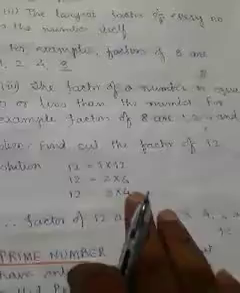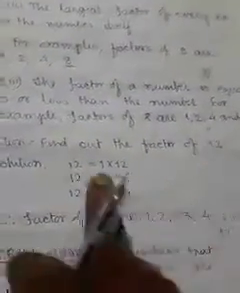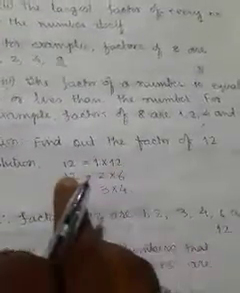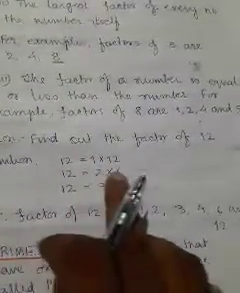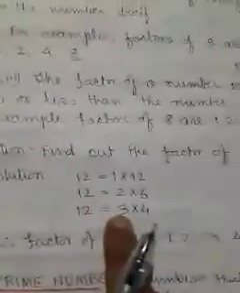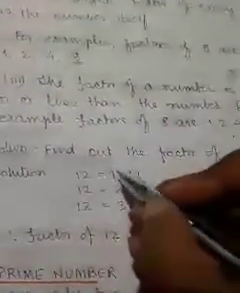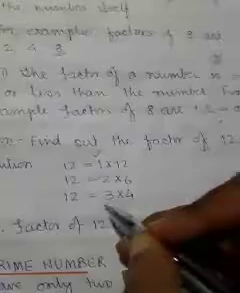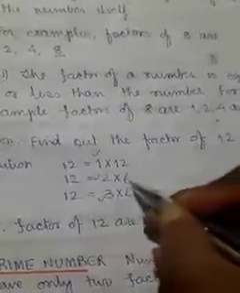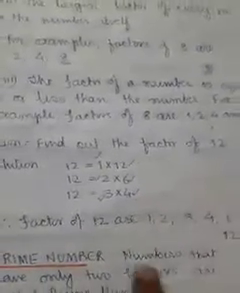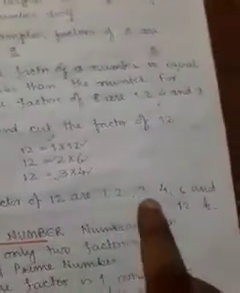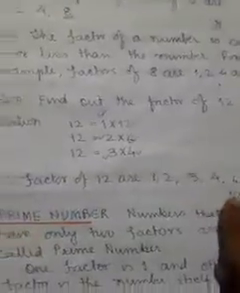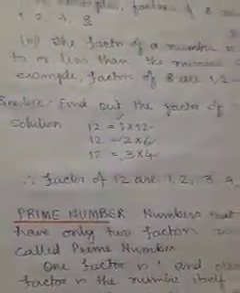Here I have shown you one example. Find out the factors of 12. How to find out? You see, 1 times 12 is 12. 12 can be divided by 2, so 2 times 6 is 12. 12 is equal to 3 into 4. So this 1, 2, 3, 4, 6 and 12, all these are the factors of 12. So factors of 12 are 1, 2, 3, 4, 6 and 12. I hope you have understood up to here.